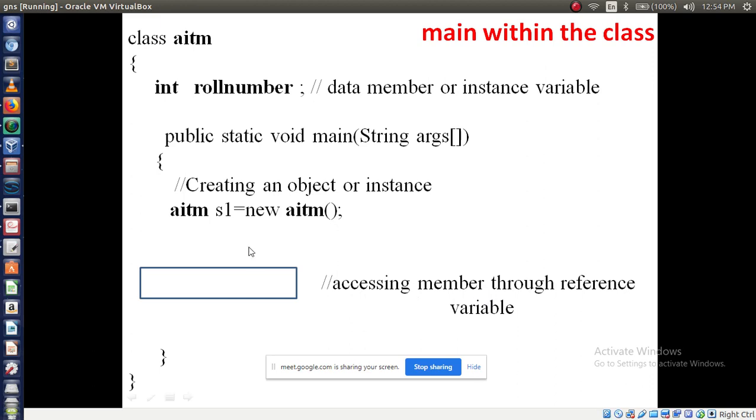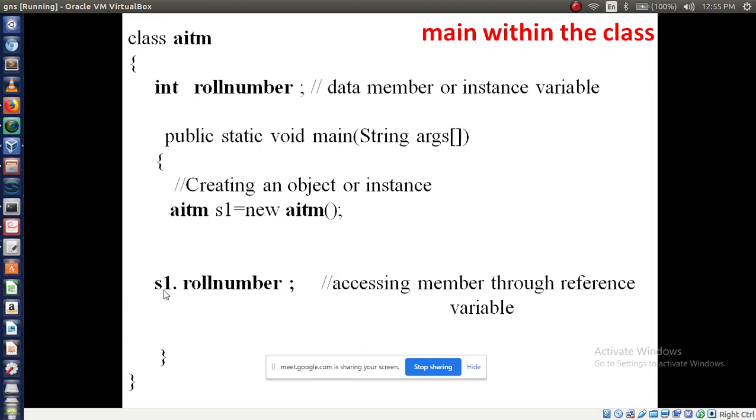What is the reference variable here? I have created an object. What is the reference variable? Yes, S1 is my reference variable. With the help of that reference variable, we can access the data members, right? How? With the help of the dot operator.